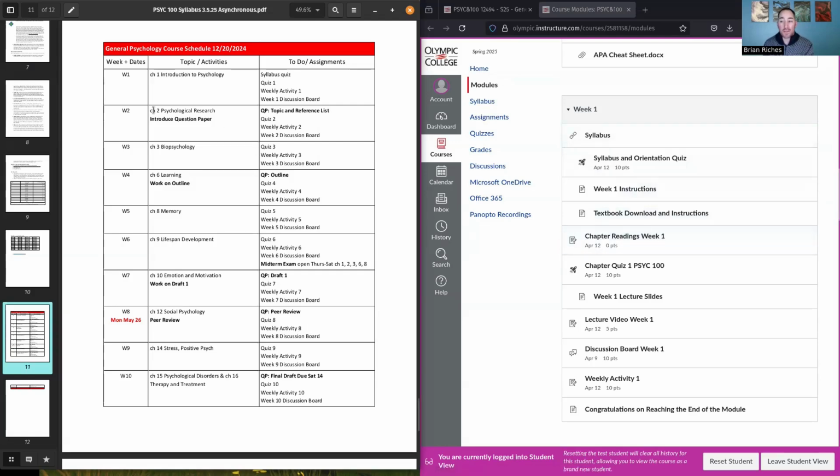If you're looking ahead on the schedule, you can even know what chapter we're going to be reading for that week. Be sure to check this, because you'll see we go from chapter 1, 2 to 3, we jump to 6, we jump to 8, 9, 10, but then we jump to 12, 14, and then 15 and 16. So double check your schedule. I will list it in the instructions, but if you want to start reading ahead, that would be a good thing to do. Usually I will have just the week open and then maybe the next week a little bit early. Maybe I'll click the button early and you'll get 2 weeks at a time, but generally just the week that we're on will be open to you. But you can always read ahead.